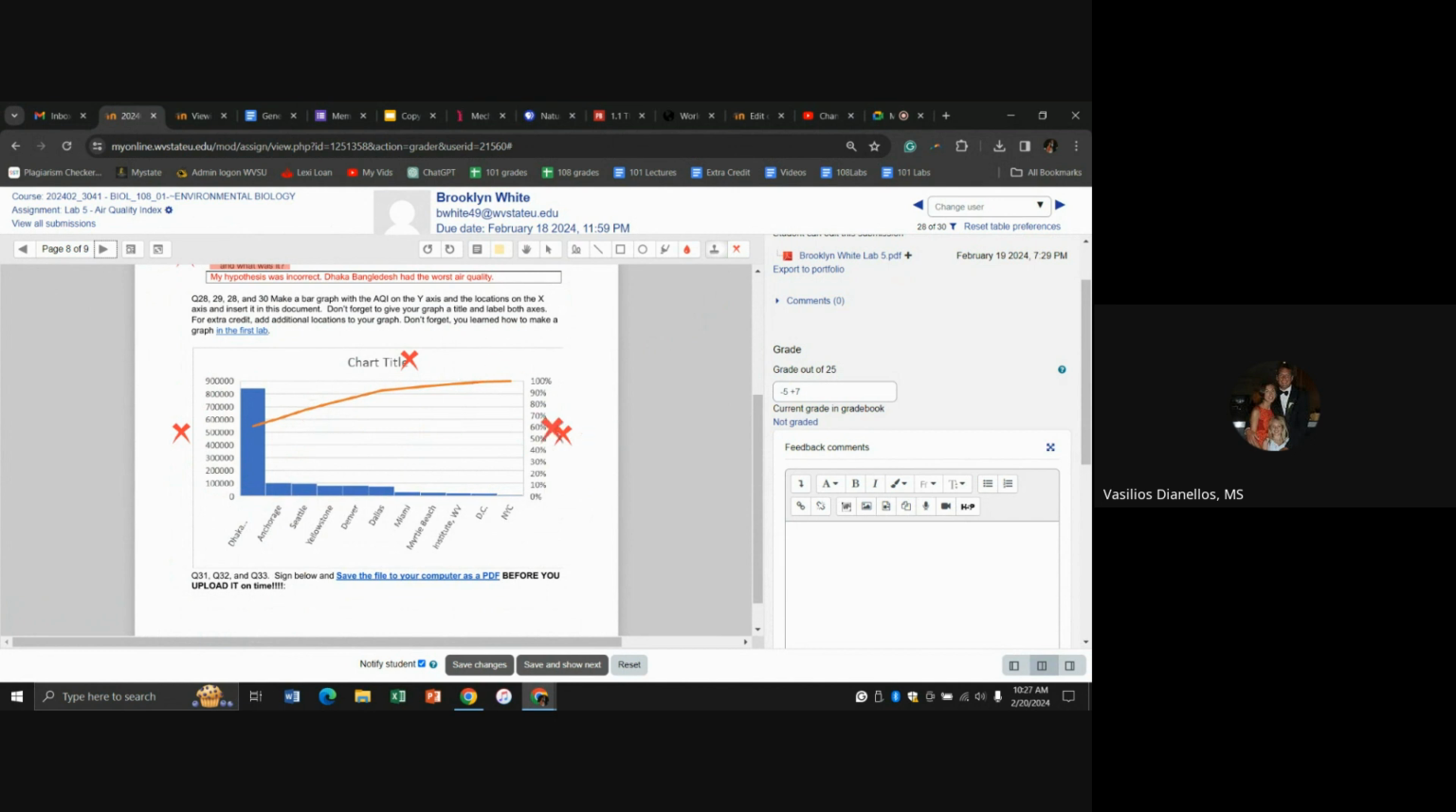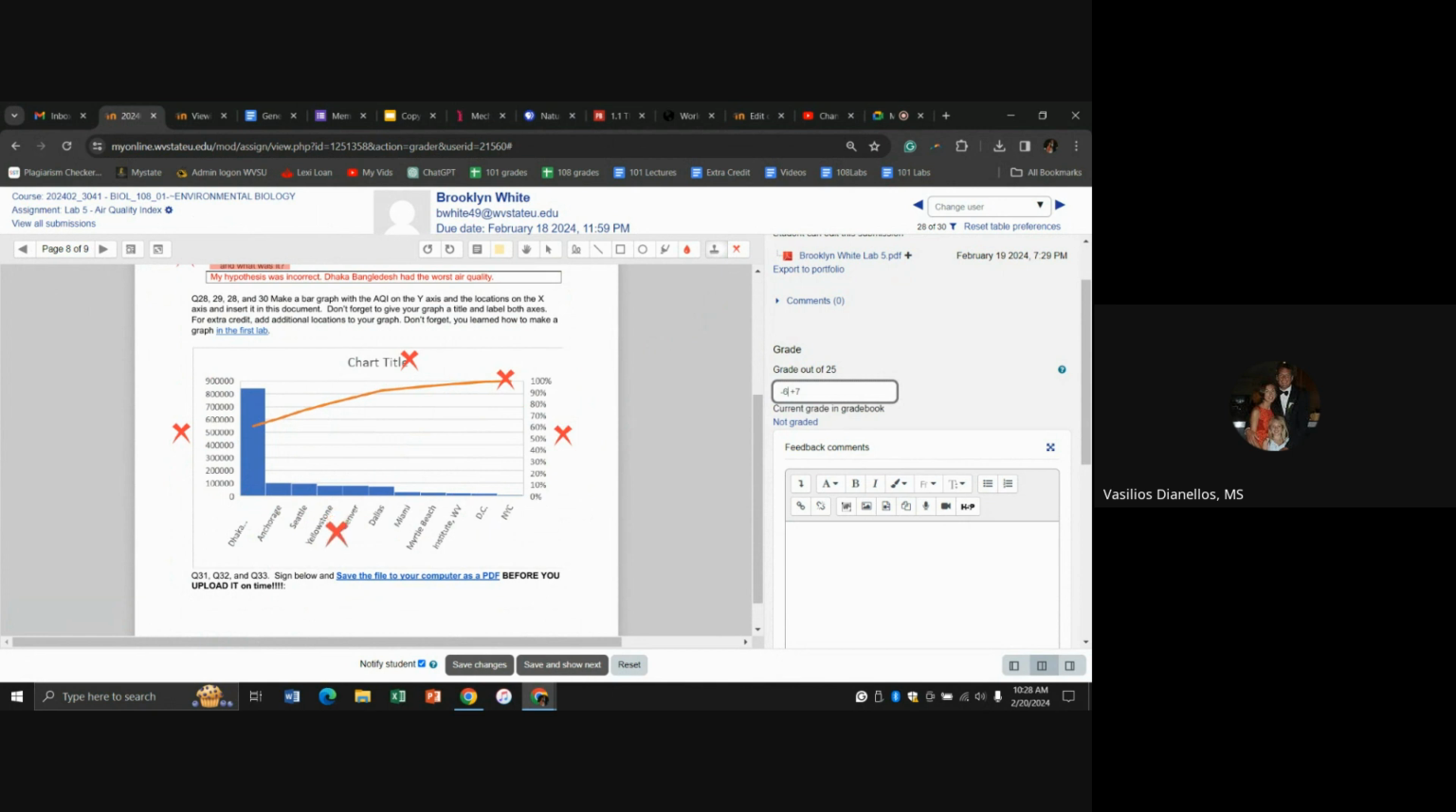So that's 1, 2, and then also this line shouldn't be there either, because this is not continuous data, right? The bars are good because it is discrete data, right? This is the data from Bangladesh. This is the data from Anchorage. This is the data from Seattle. So you lost a point there, and you should also lose a point for this too, because look,